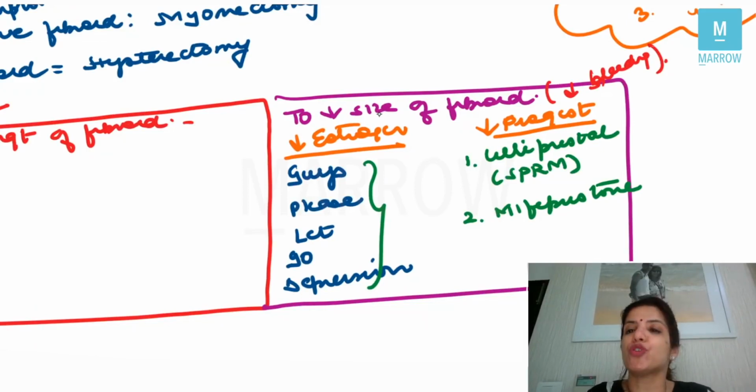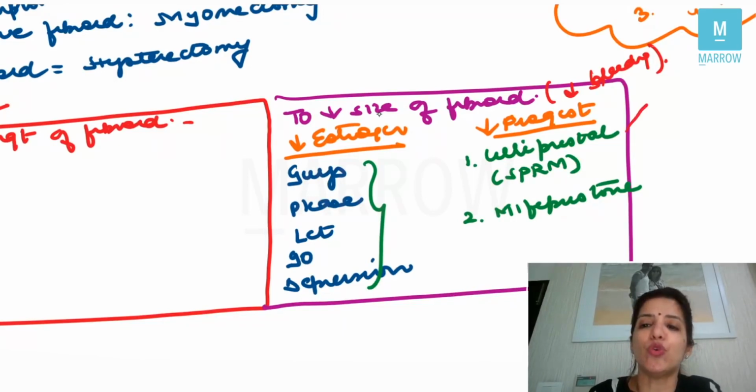Now, because fibroid is also a progesterone dependent tumor, if you decrease progesterone, the size of the fibroid will also decrease. And the drugs which can decrease progesterone are number one, ulipristal. Ulipristal is a selective progesterone receptor modulator drug.